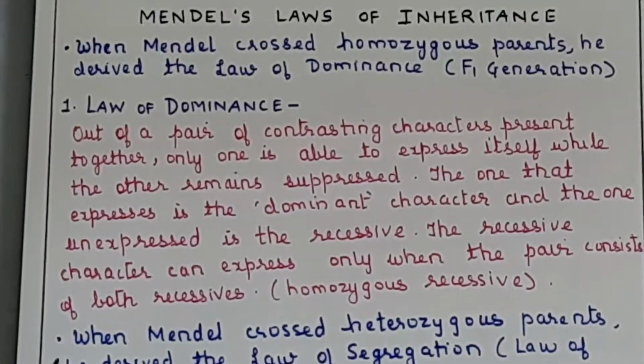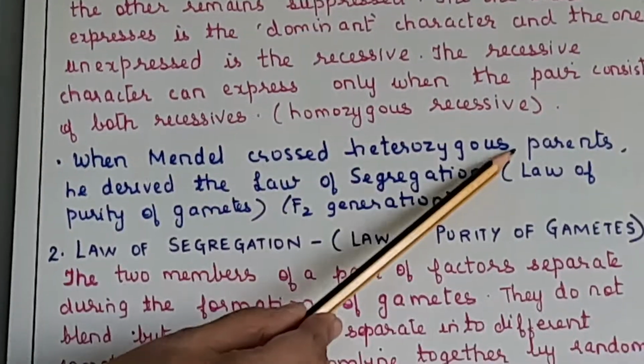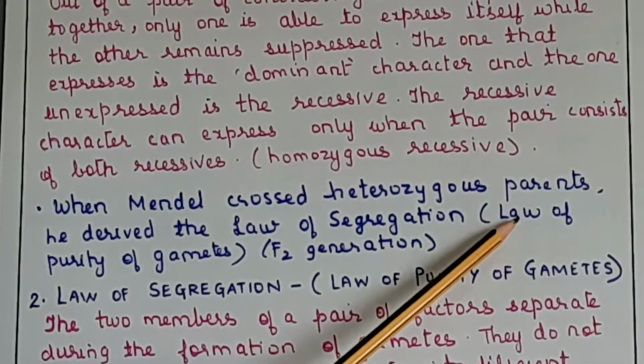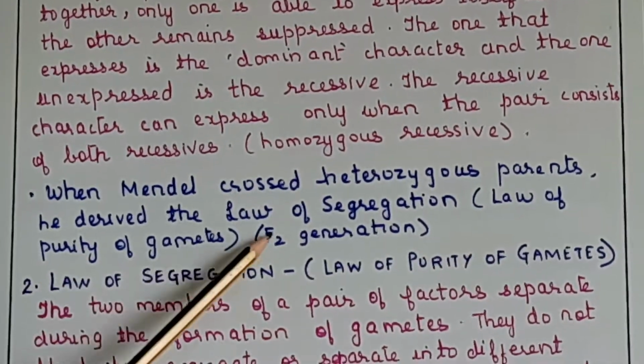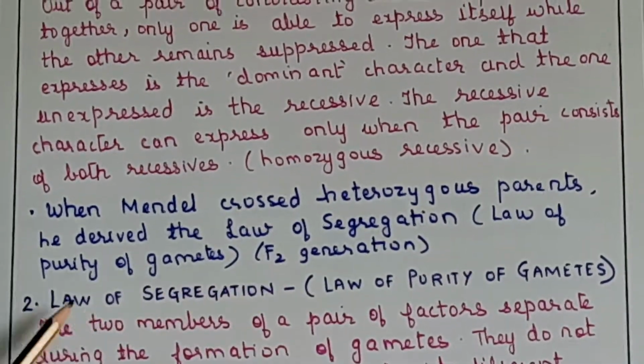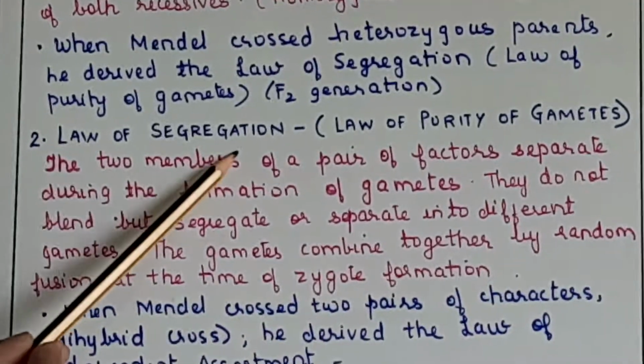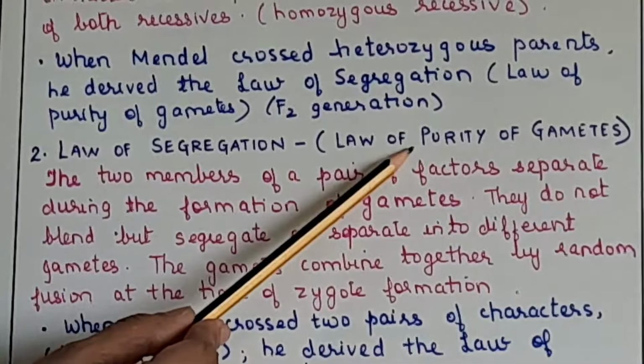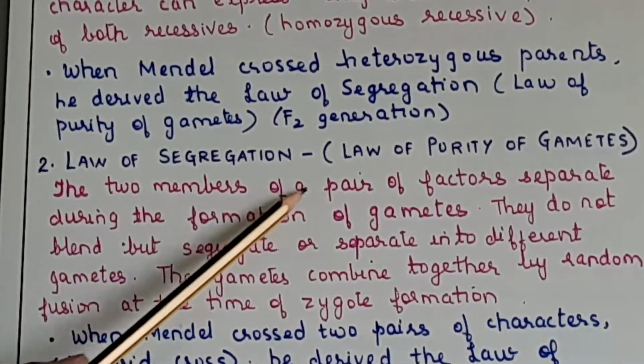Now second, when Mendel crossed heterozygous parents, he derived the law of segregation, also called the law of purity of gametes, that is the F2 generation. So the statement is the law of segregation, also called the law of purity of gametes. This you should remember: the two members of a pair of factors.